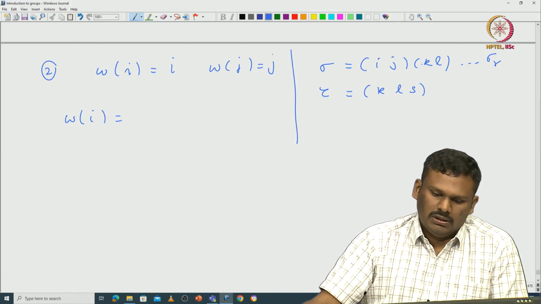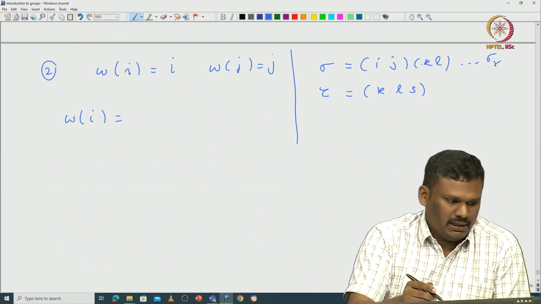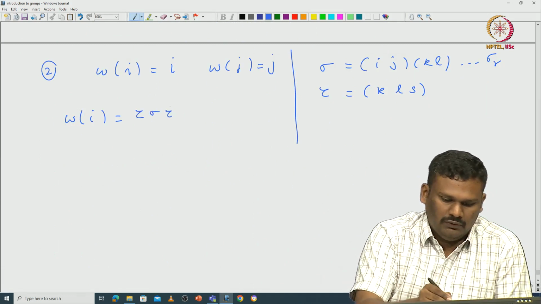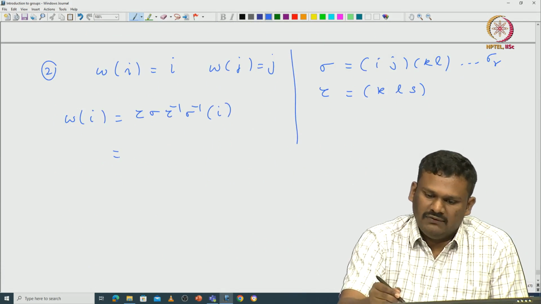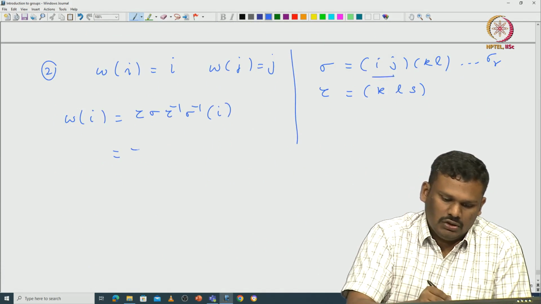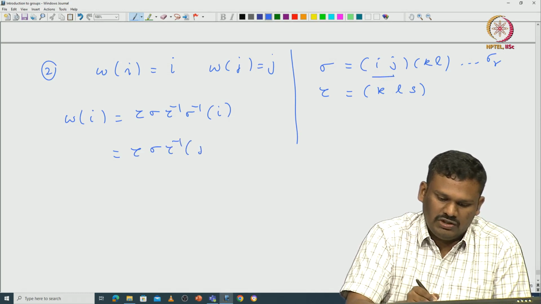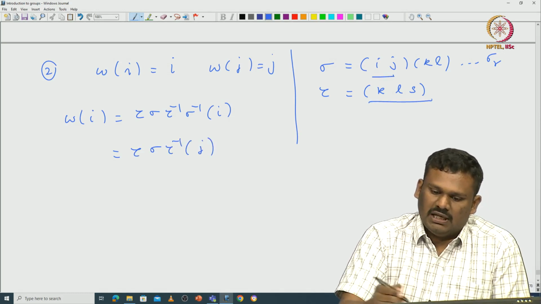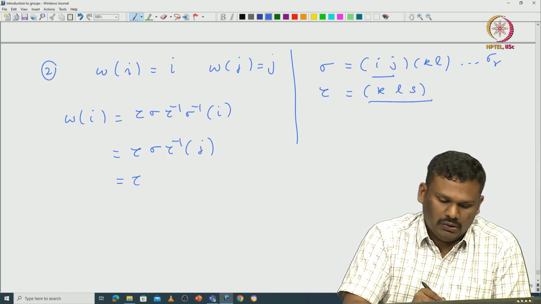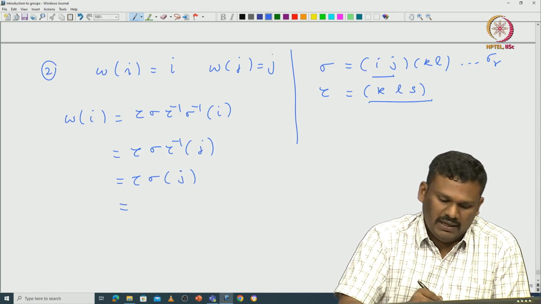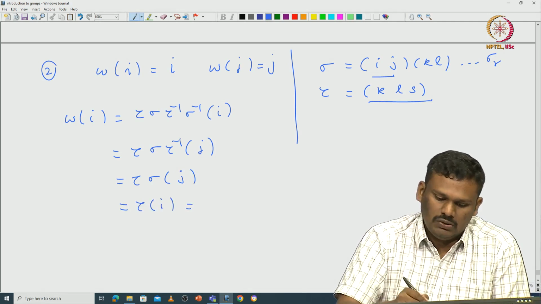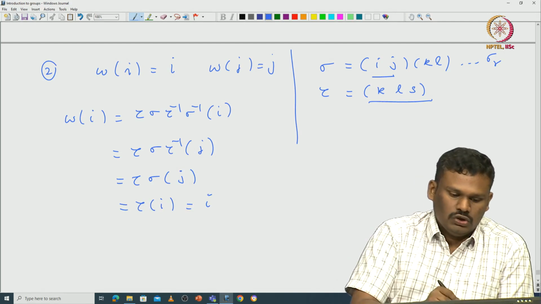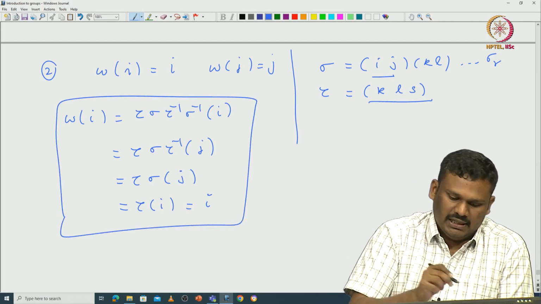Okay. So, now what is omega? Omega is nothing but tau sigma tau inverse sigma inverse applied on i. So, sigma inverse of i is going to be j. So, tau sigma inverse tau inverse of j. So, j is fixed under tau. So, it is going to be tau sigma j, but sigma of j is going to be i. So, tau of i, but i is fixed by tau. So, it is going to be i. So, omega of i is exactly i.